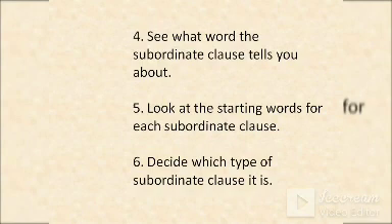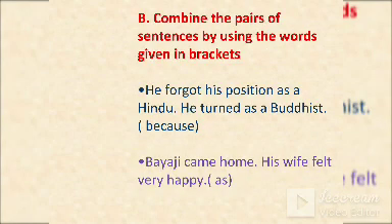Okay, here we were given some pairs of sentences using the words in the brackets, and the conjunctions are given in brackets, and we have to use those conjunctions. We have to convert the two sentences into a single sentence, and we have to write the sentences by using adverbial clauses.